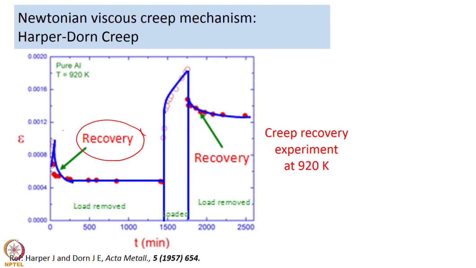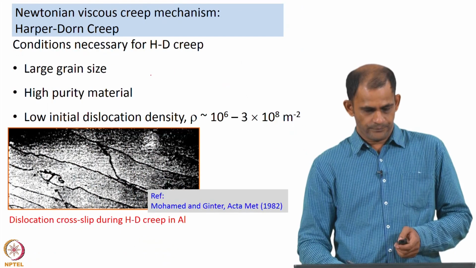They loaded the sample to some strain value, removed the load, and there was recovery, which is what is being shown here. The fact that they saw creep recovery was also taken as evidence that this mechanism of creep involved dislocations instead of diffusion of vacancies and things like that.